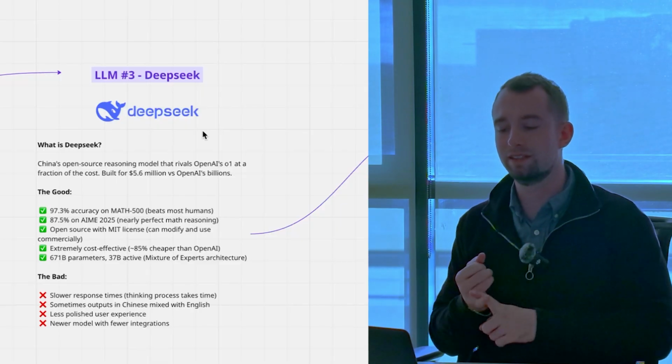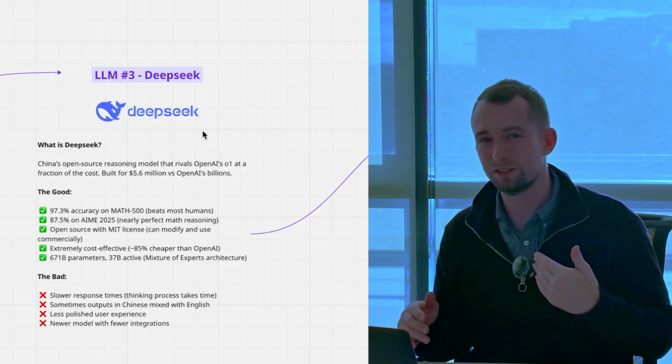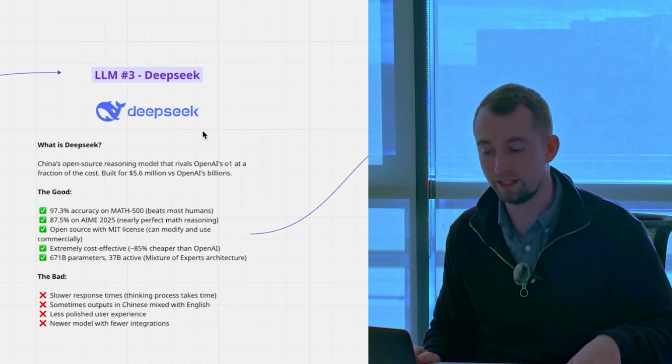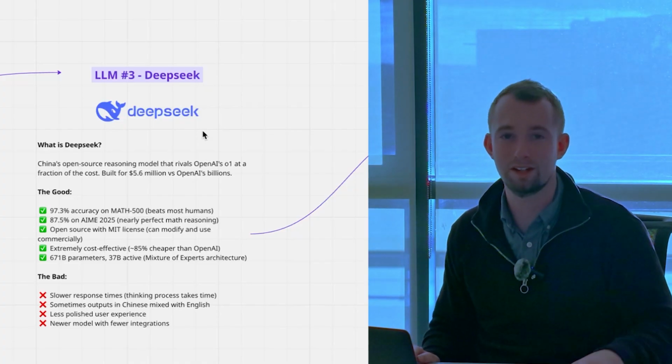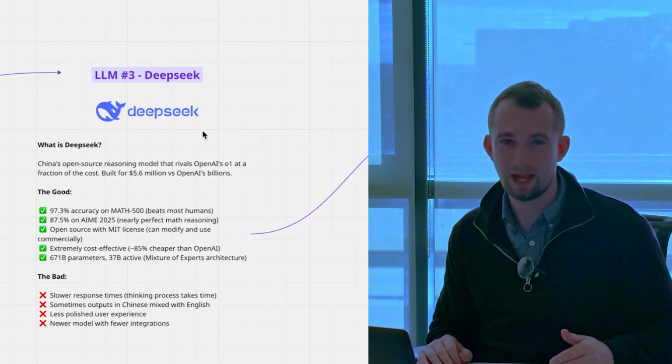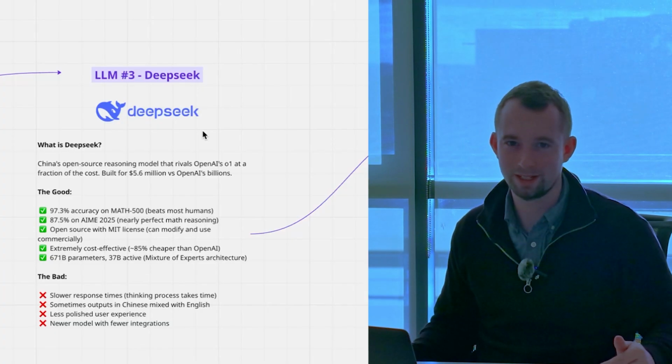It has a really slow response time. The thinking process takes quite a lot of time, and sometimes the outputs are actually in Chinese mixed with English. This is not ideal when most of the world is speaking English. The user experience isn't that polished, and honestly, they could do with a UX UI designer.